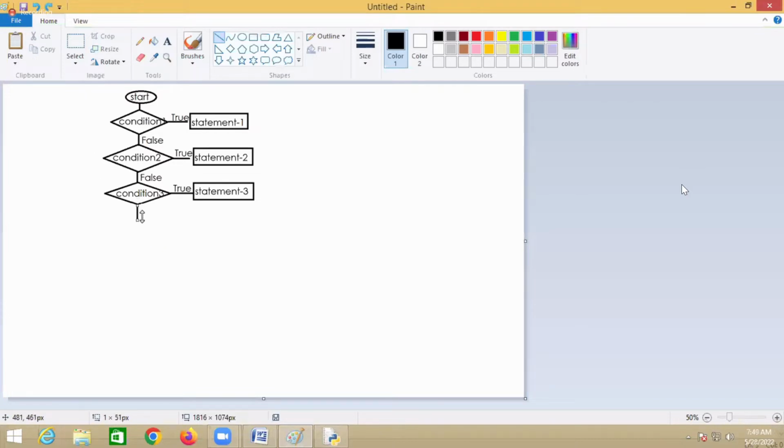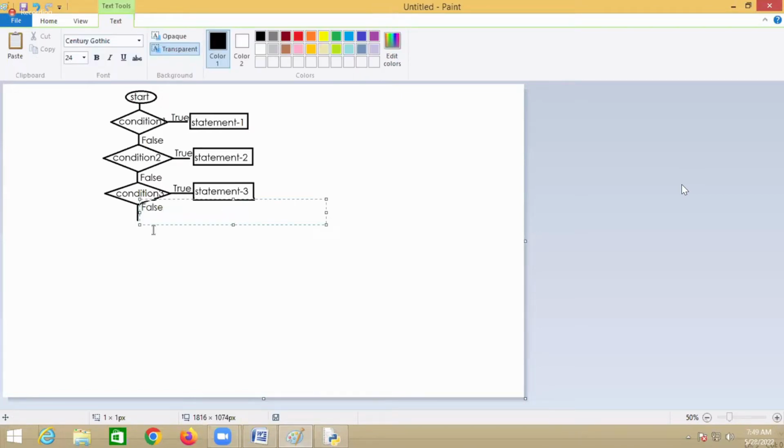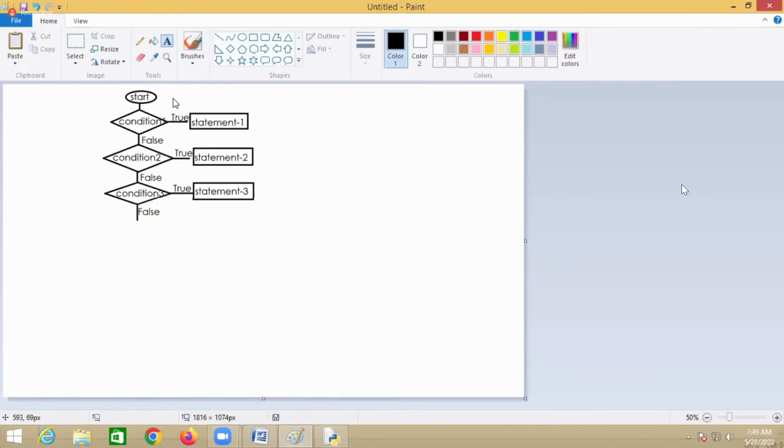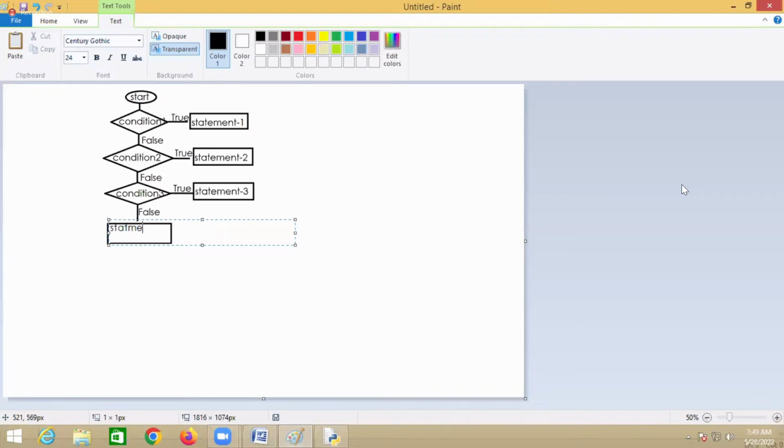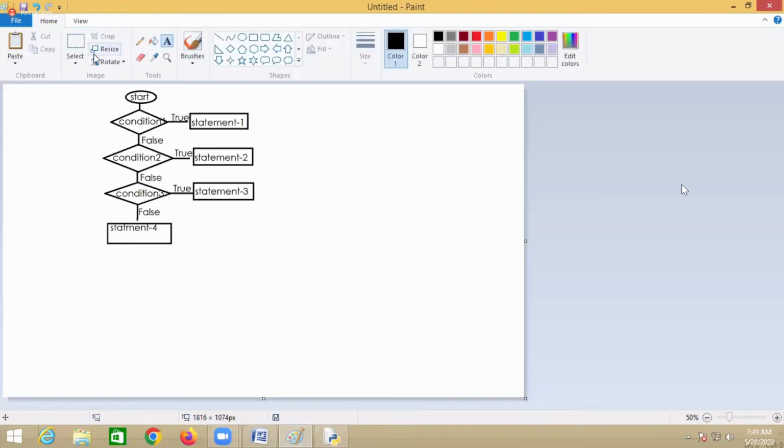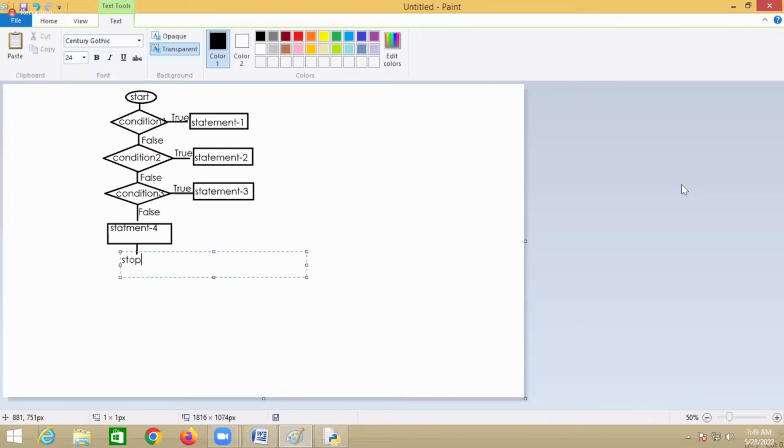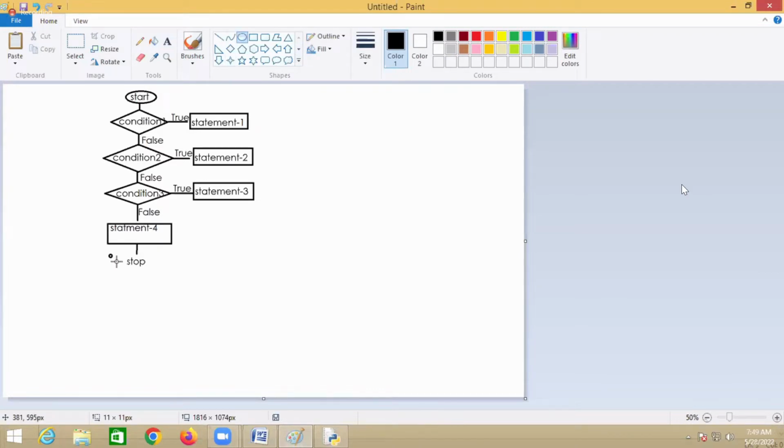So what you're trying to do is execute statement 4. If this is also false, you're executing statement 4. So this is statement 4. Okay, statement 4. Then after that, you're saying what here? Stop. So if one condition fails, immediately you're trying to check what? Another condition.